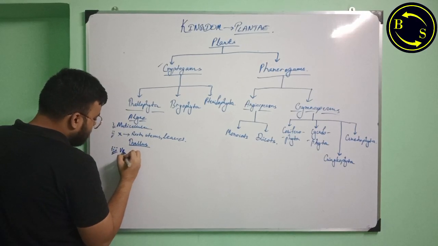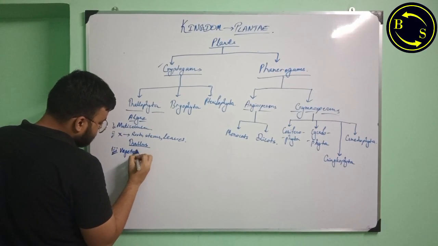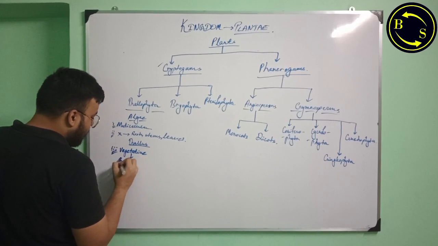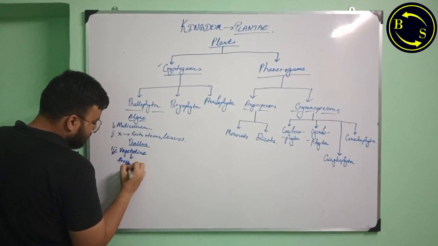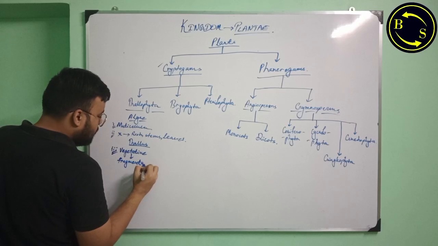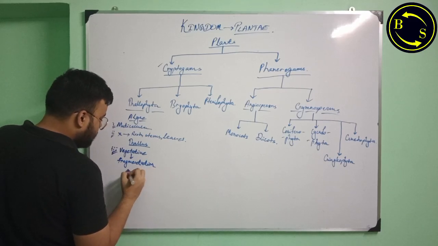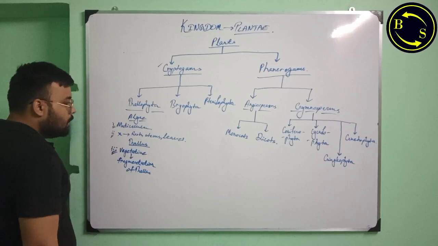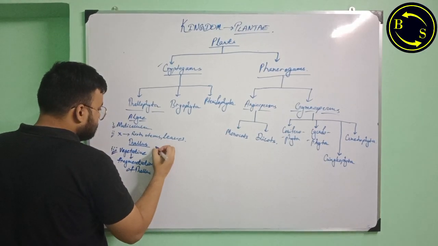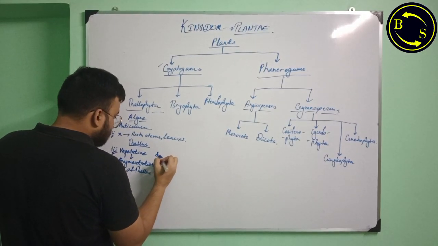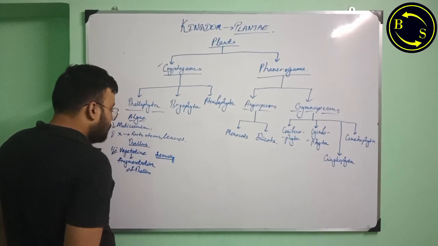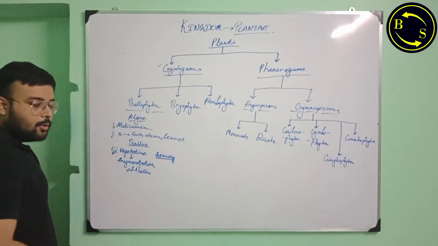So vegetatively, they can reproduce by fragmentation of the thallus. Right. Next, sexually, by the formation of unicellular gametes.